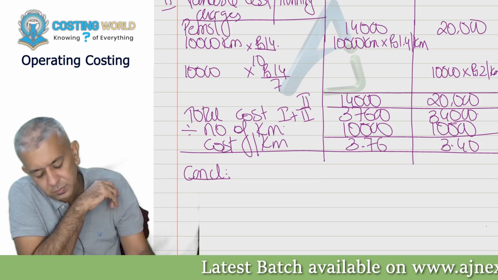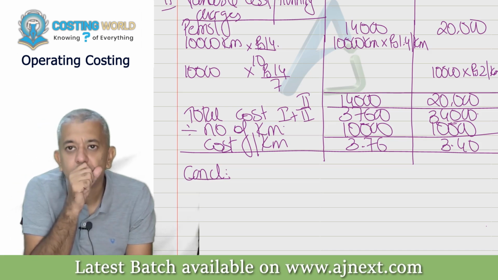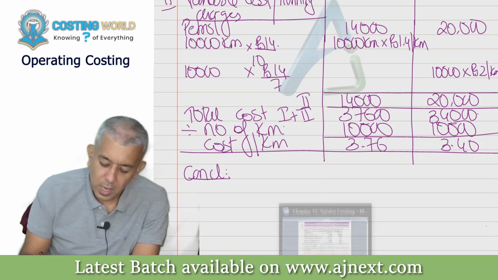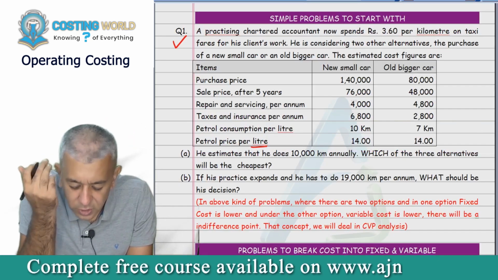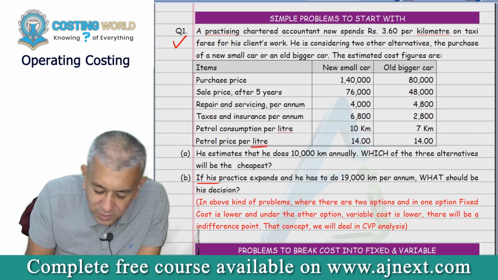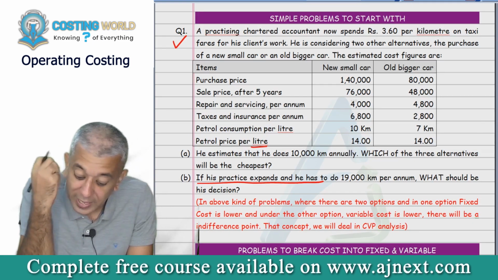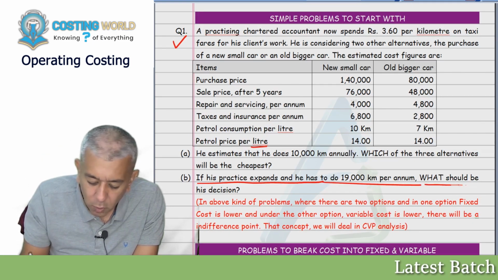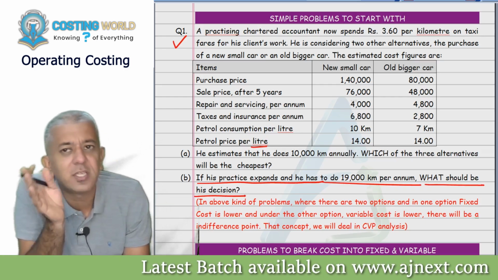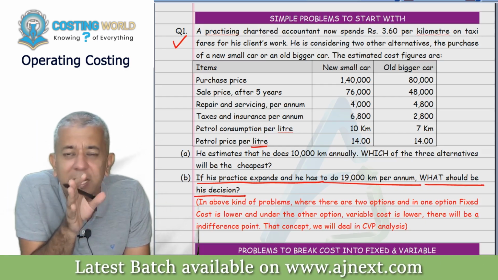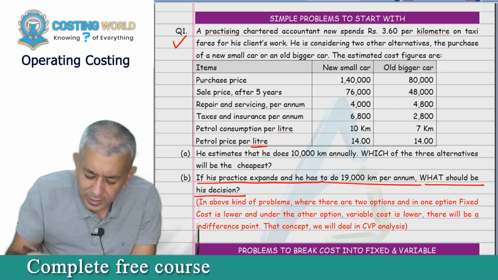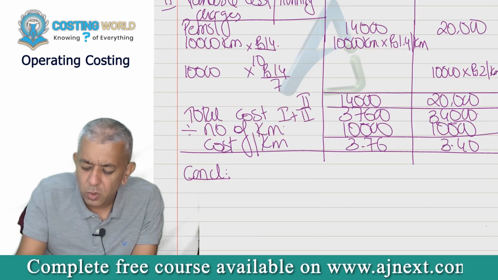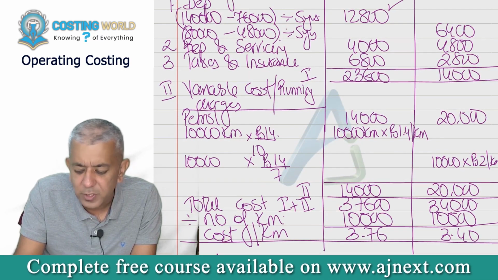Done, beta? Now everybody is going to do one thing and I will not interfere, because that is ditto same as part A only. If his practice expands and he has to do 19,000 kilometers, what will be his decision? Can we say instead of 10,000 kilometers, there will be 19,000 kilometers? Beyond that, every data is going to remain same only. Nothing is going to change here for us.